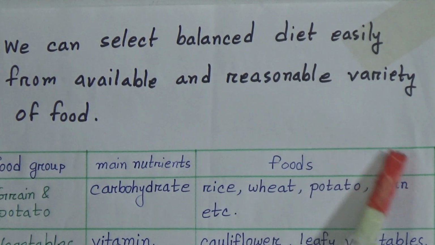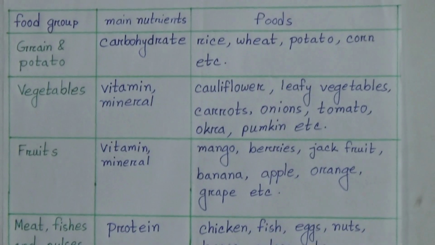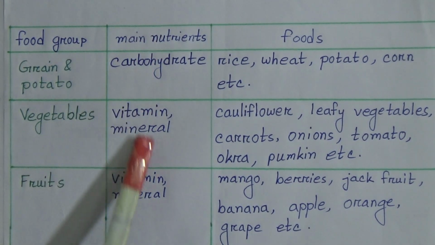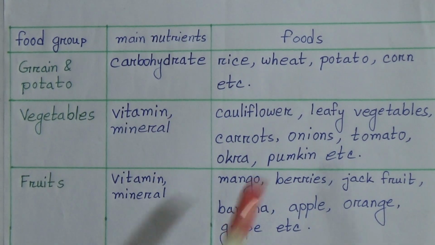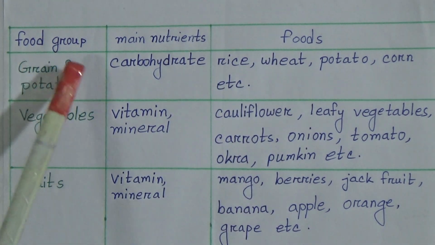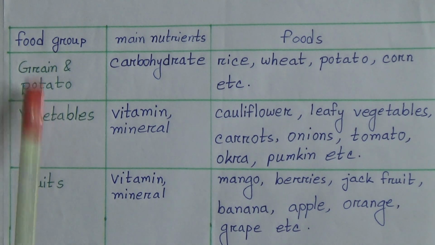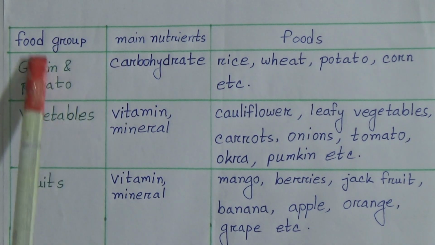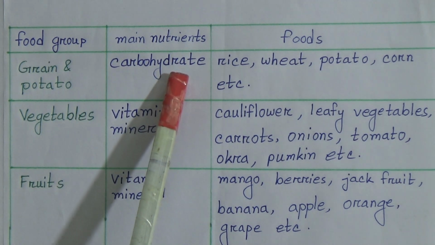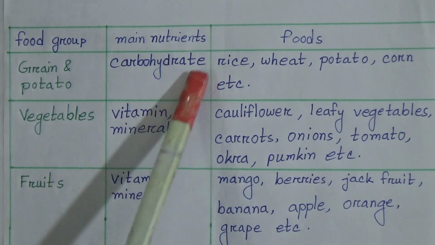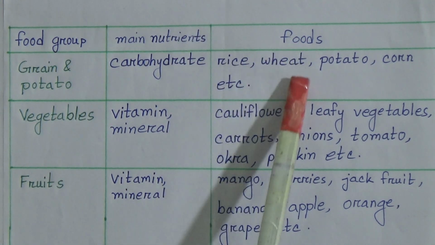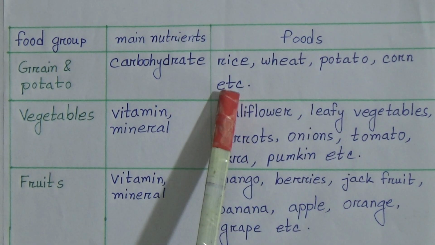And now here is a chart. We can see here is the food group, and this one portion is main nutrients, and here is the sources of foods. And food group here is grain and potato. And from this type of food we can get carbohydrate, and the nutrient name is here carbohydrate, and the sources of food is here rice, wheat, potato, corn, etc.